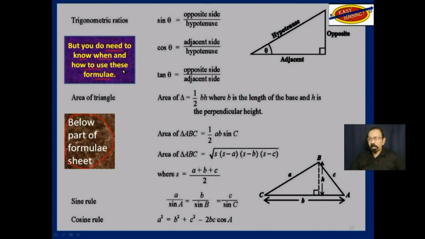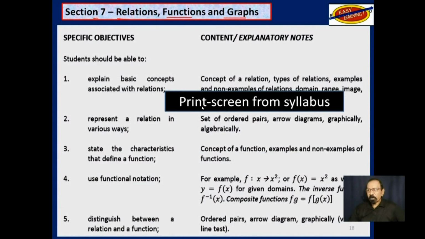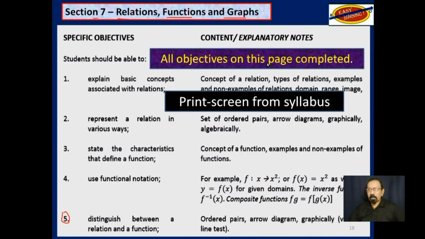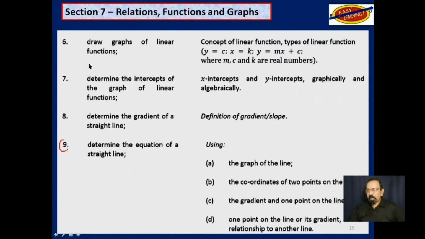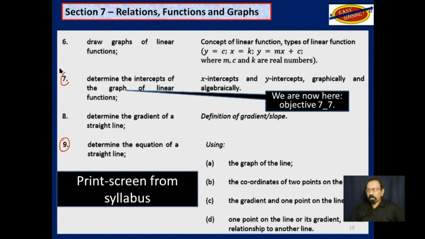Section 7, Relations, Functions, and Graphs. This is where we are. Print screen for the first 5 objectives, and those have all been completed up to objective 9. Right now, we are at objective 7.